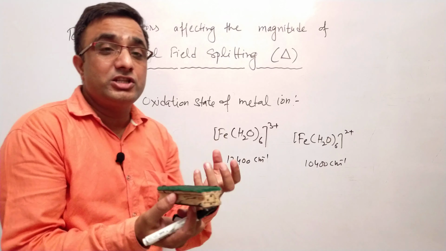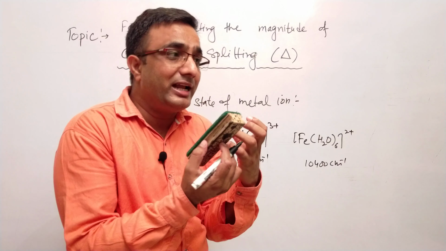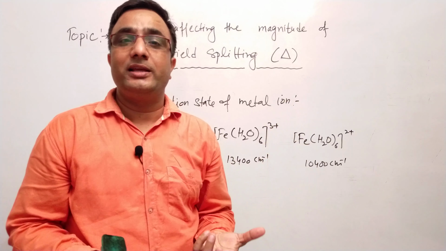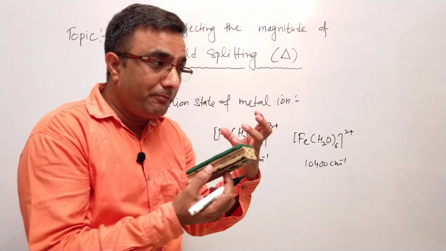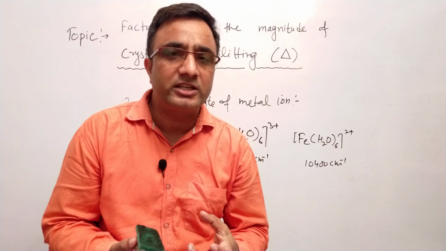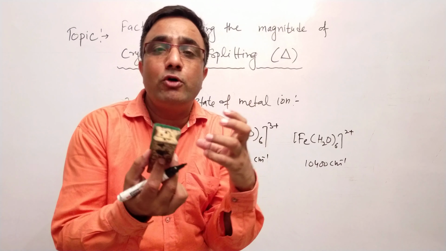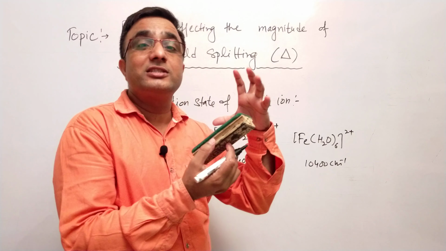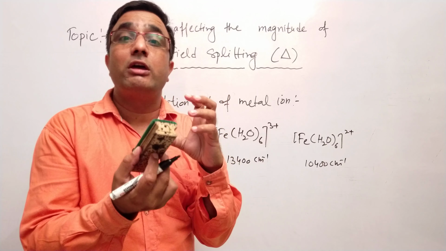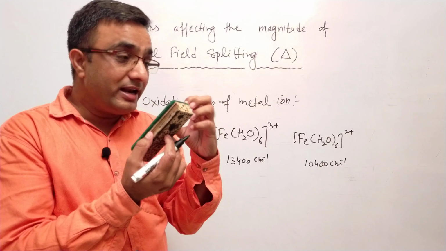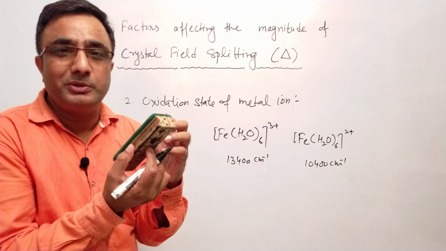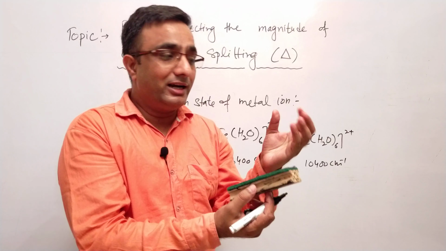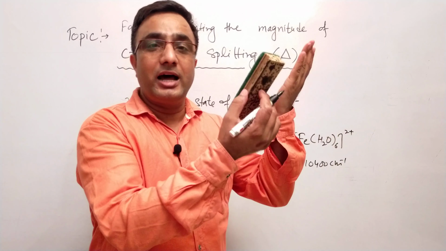And what can be the reason? Can you tell me what can be the reason that a particular metal ion in a higher oxidation state shows greater crystal field splitting? You can easily understand, if a metal is present in a higher oxidation state, that will be of lower size. If that is of lower size and the oxidation state is large, it means that it also has higher charge density. If a high charge density, small size species is there, it means the interaction with the ligands is very effective and the crystal field splitting will be large.